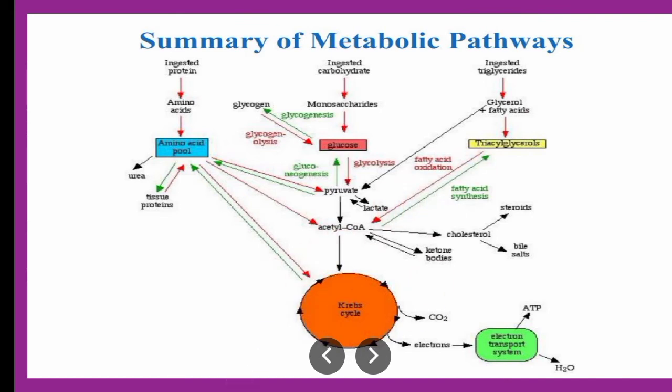So these things are interconnected through various processes, wherein the paths we are going to discuss in the next lectures are glycolysis, Krebs cycle, then electron transport chain, and meanwhile we will go through gluconeogenesis, and all these steps.